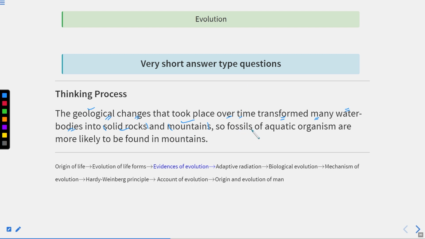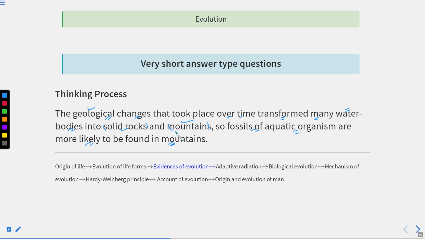So fossils of aquatic organisms are more likely to be found in the mountains. You must be confused why the fossils of aquatic organisms are found in mountains and not on the seabed or the surface of the sea.